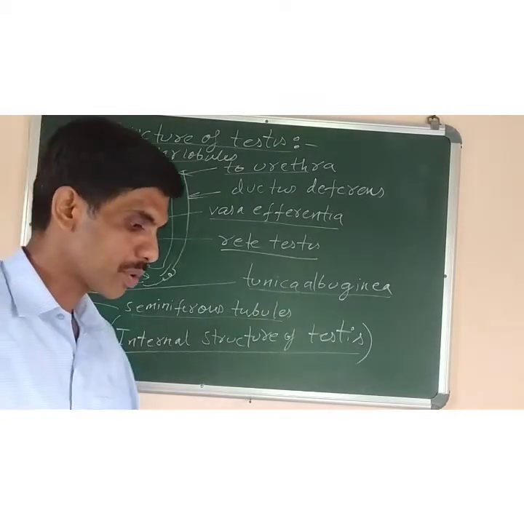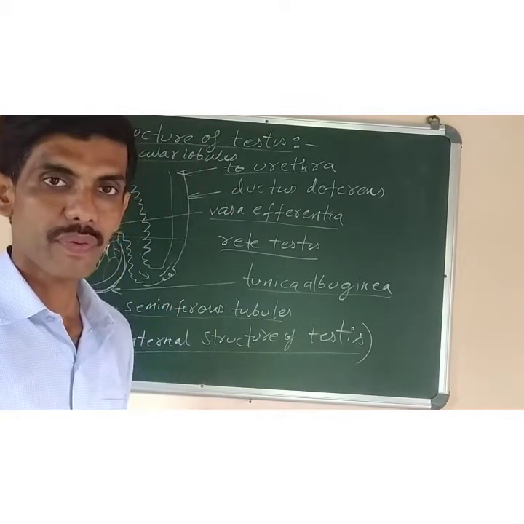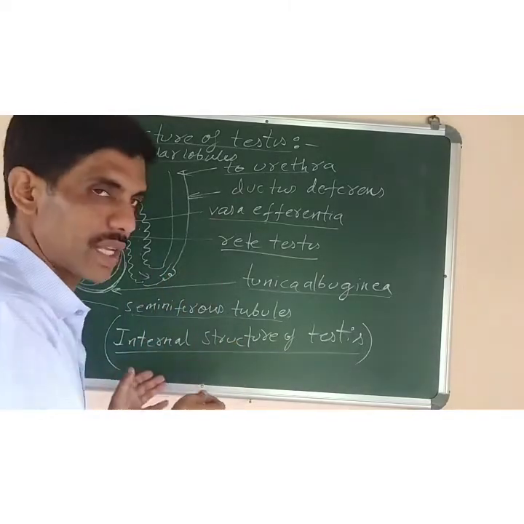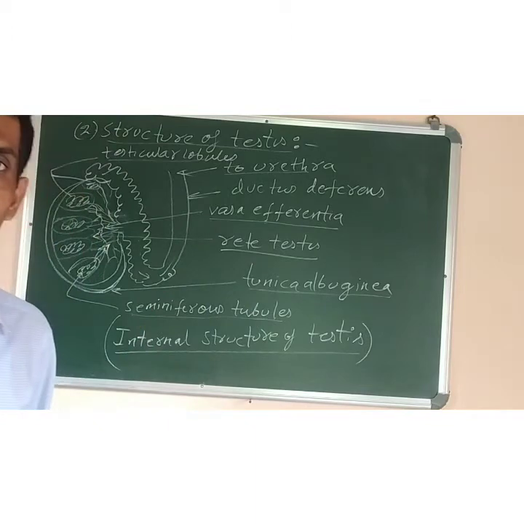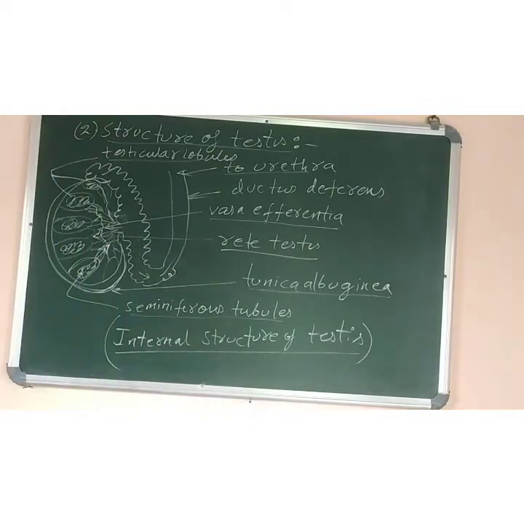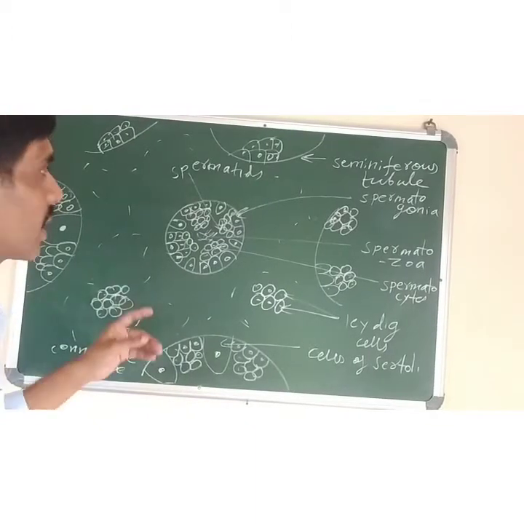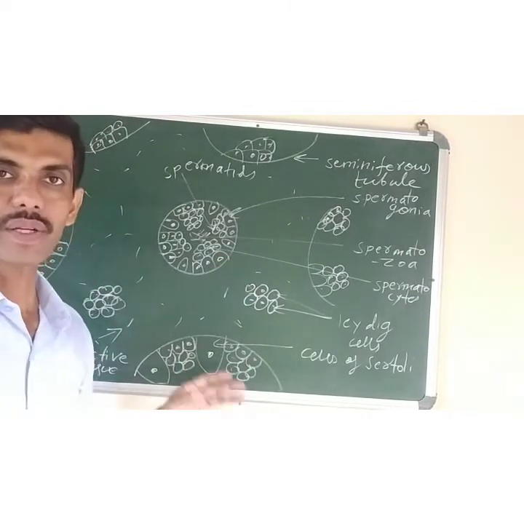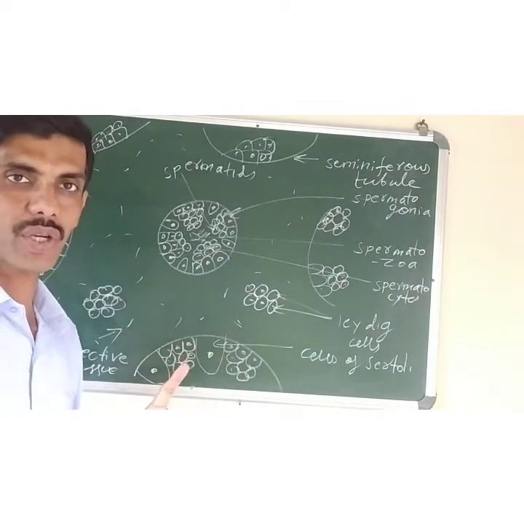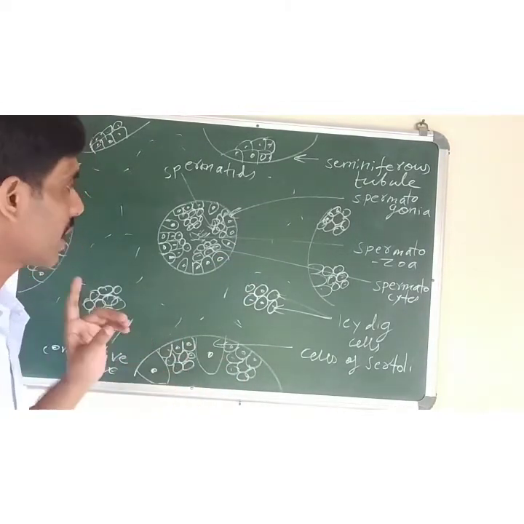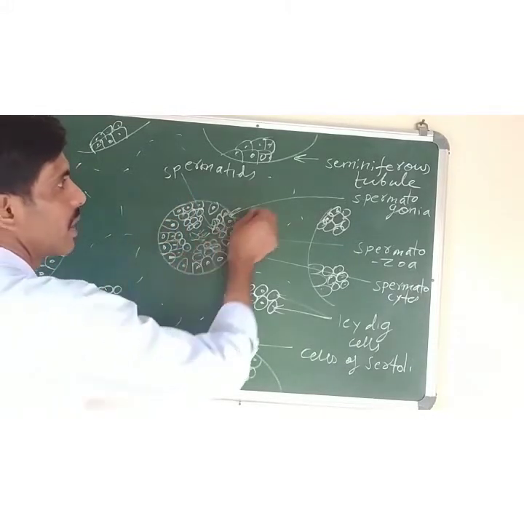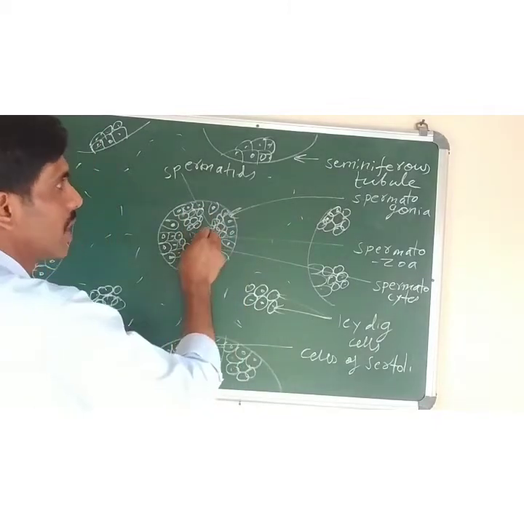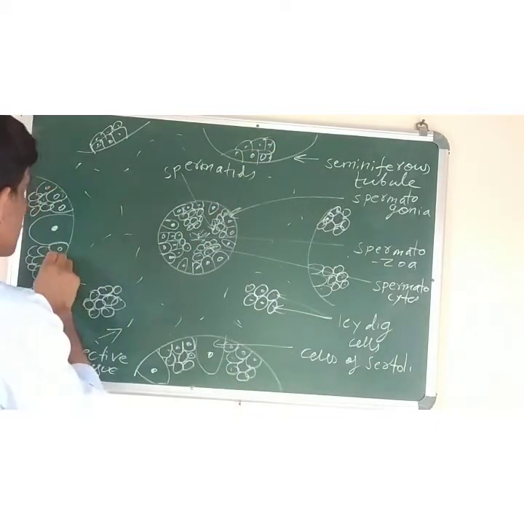So now next we have to do is the TS of testis. TS means transverse section of the same diagram. So I will draw the diagram first and then I will explain you the TS of testis. Okay, now you can see this is the diagram of TS. TS means transverse section of testis. So when we cut the TS of testis, you can see different structures, globular structures are there. They are called the seminiferous tubules. Here all the seminiferous tubules are shown.